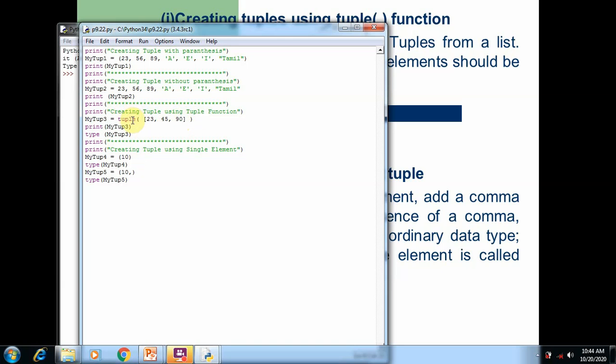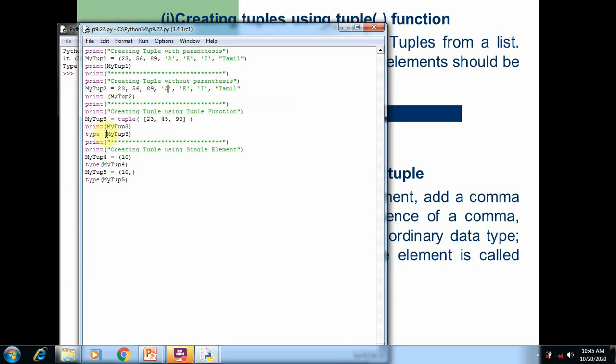When we use the tuple function for creating a tuple, within that parenthesis we cannot simply add the elements separated by comma. We should add the elements within square brackets inside the tuple function. So here you can see three elements are enclosed within square brackets, each element separated by comma. This is how we can create tuple 3.